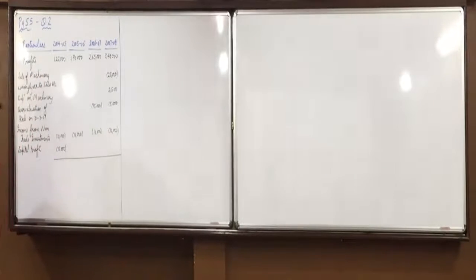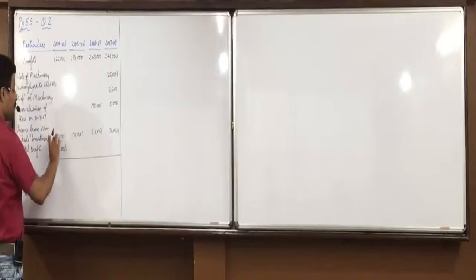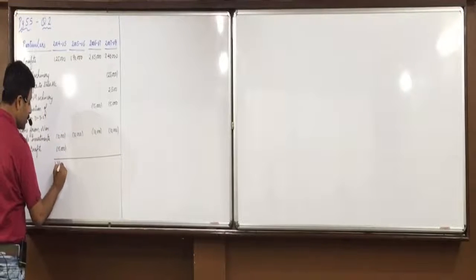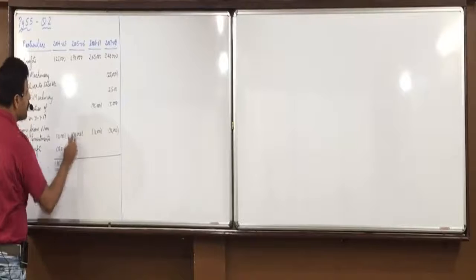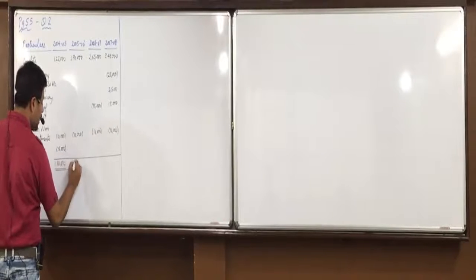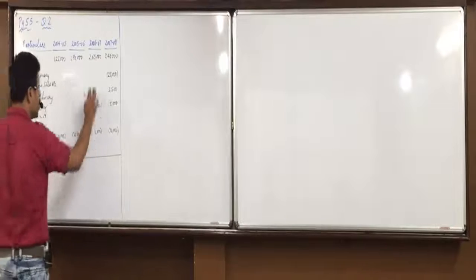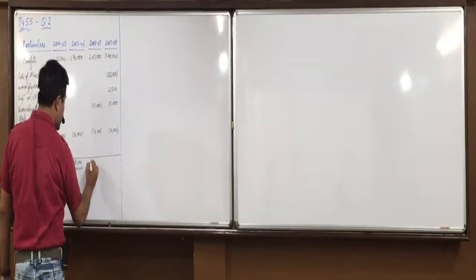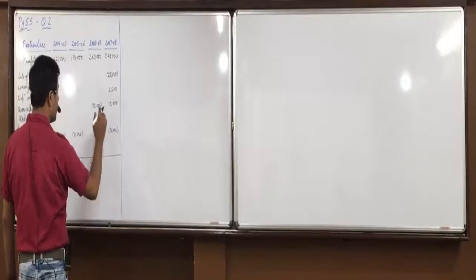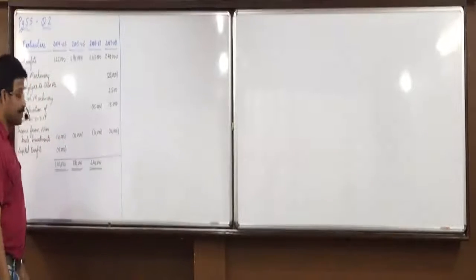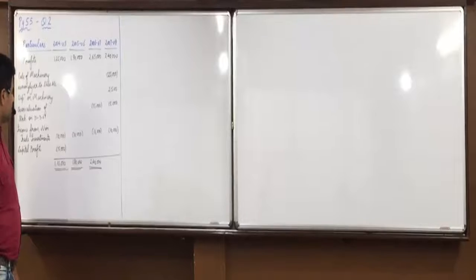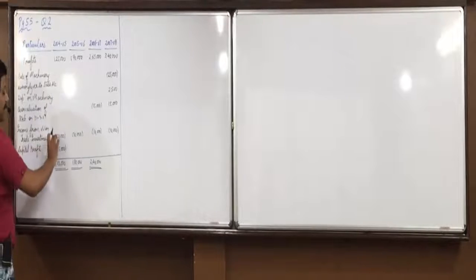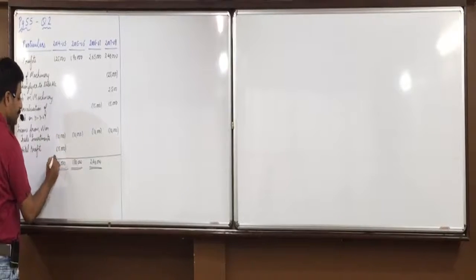Okay. Now 1,25,000 minus 15,000, 1,10,000. 190 minus 10, 1,80,000. 265 minus 25, 2,40,000. 3,25,000. Yes, what happened? 4 to 5, that will be 1 lakh. 1,25,000 minus 25, 1 lakh. Yes.